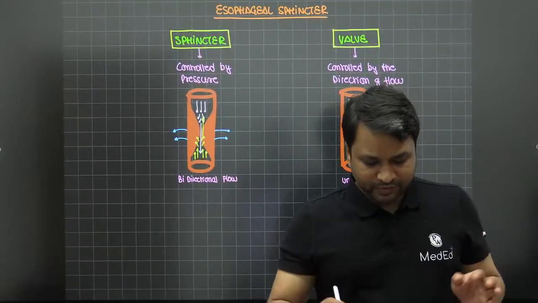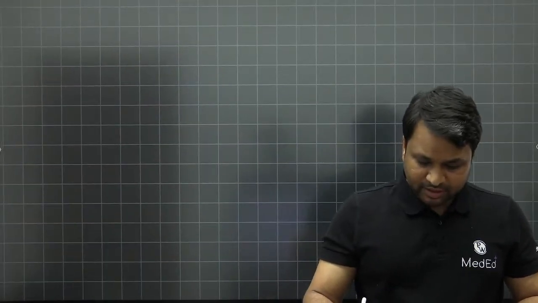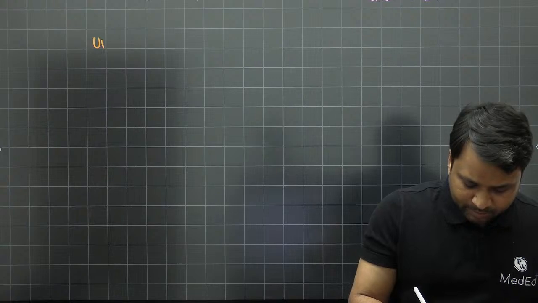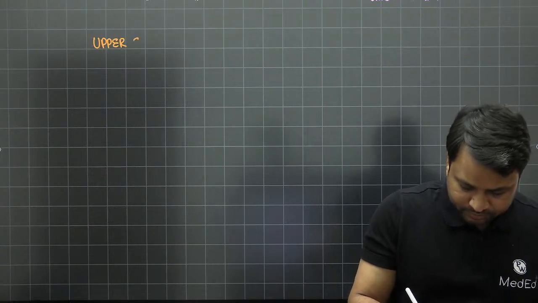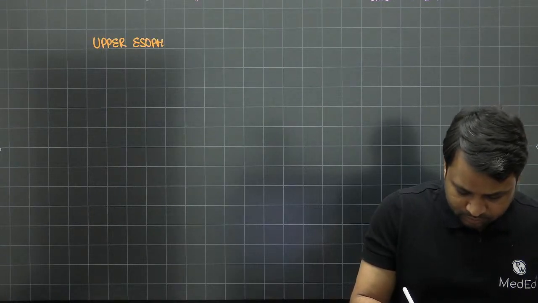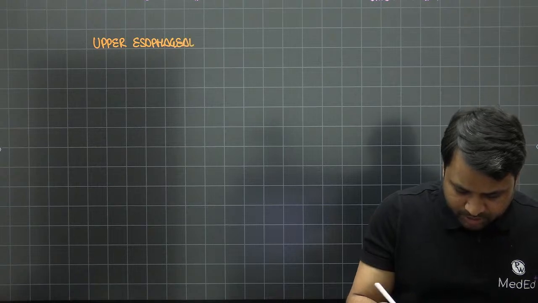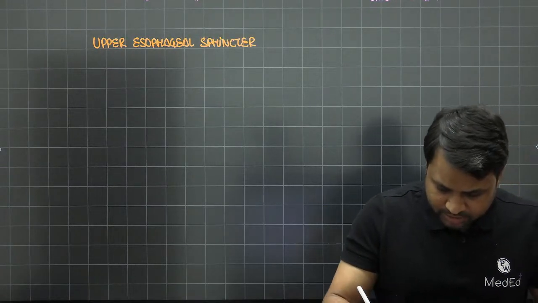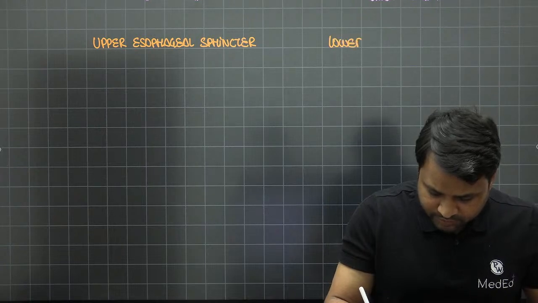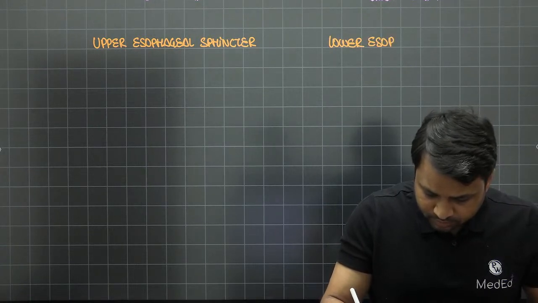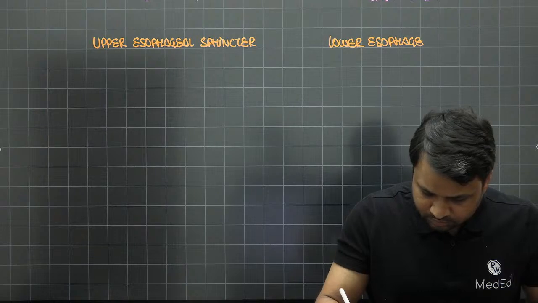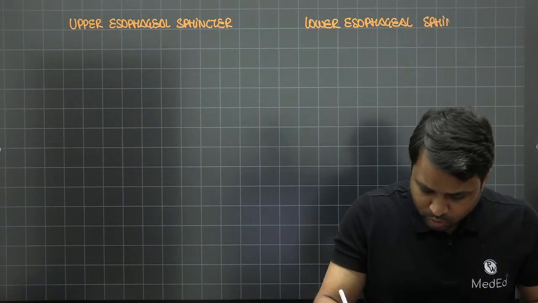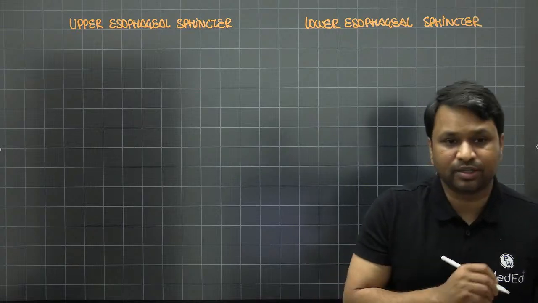Now coming to the esophageal sphincter. In the esophageal sphincter, we have two forms. One is what we call the upper esophageal sphincter, and another one is your lower esophageal sphincter.